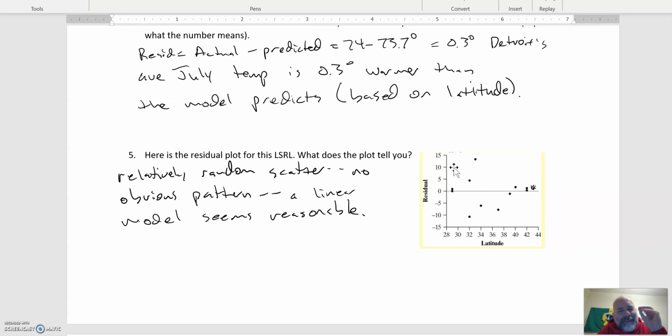Okay, that sounds like horrible English. Apologize. The way it's missing is not predictable. It's not a clear way that we're missing every time, because if there's a way we're missing, we're going to use a different model than a line. You'll find out about that today. Because it's random scatter and there's no obvious pattern, a linear model seems reasonable.